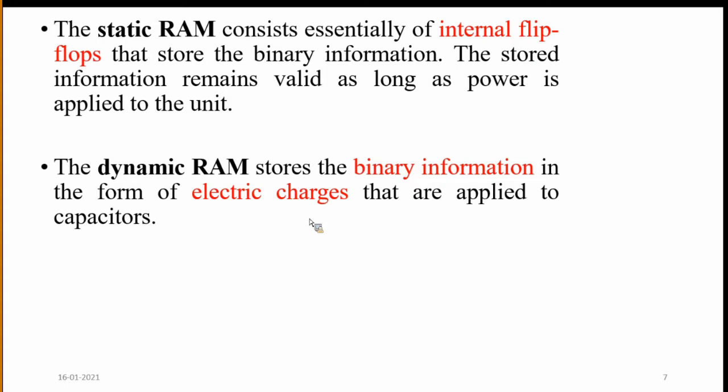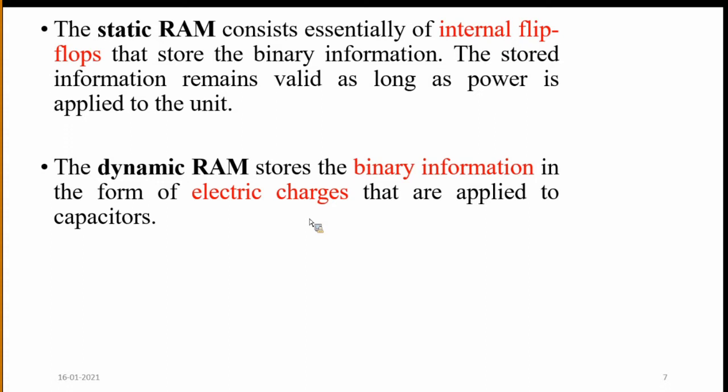The advantage of dynamic RAM is that the storage capacity is very high. It also reduces power consumption, working with a lesser amount of power.